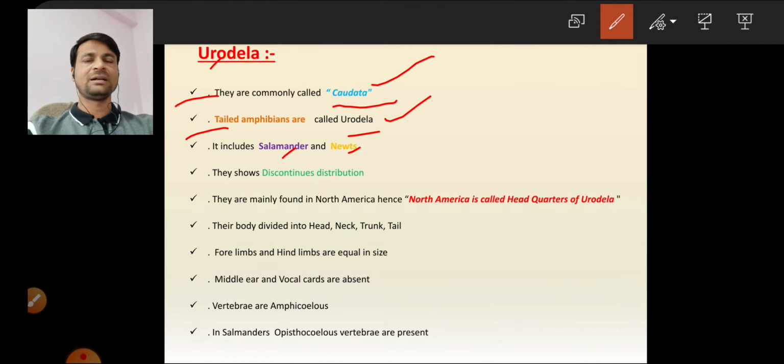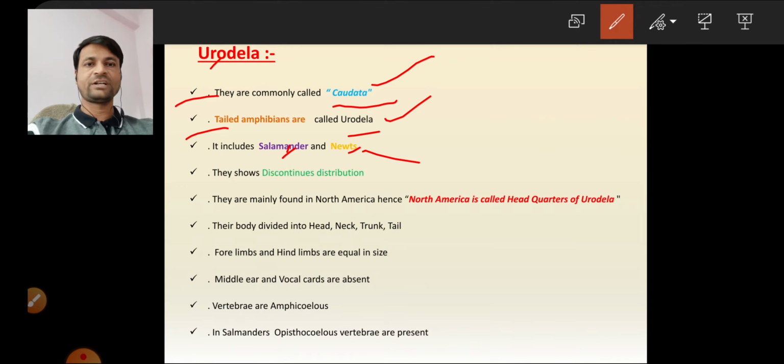It includes salamanders and newts. Salamanders lead a terrestrial life, and newts lead an aquatic life. Salamanders go to the water only during breeding time, while newts always stay in the water.